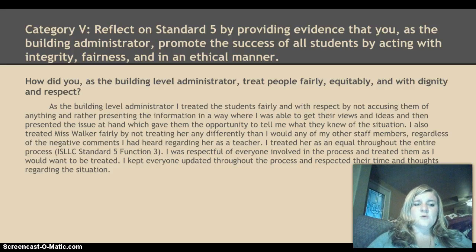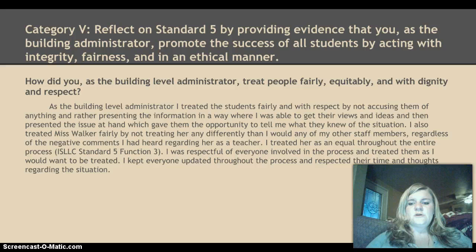I also treated Miss Walker fairly by not treating her any differently than I would any of my other staff members, regardless of the negative comments I had heard regarding her as a teacher. I treated her as an equal throughout the entire process. I was respectful of everyone involved in the process and treated them as I would want to be treated. I kept everyone updated throughout the process and respected their time and thoughts regarding the situation.